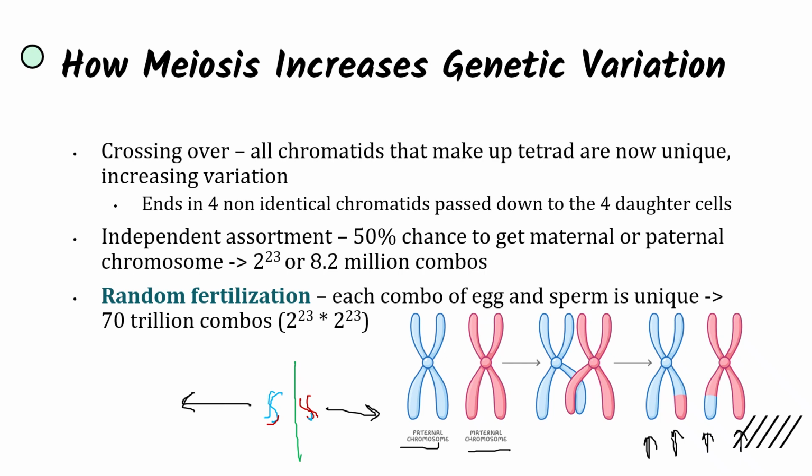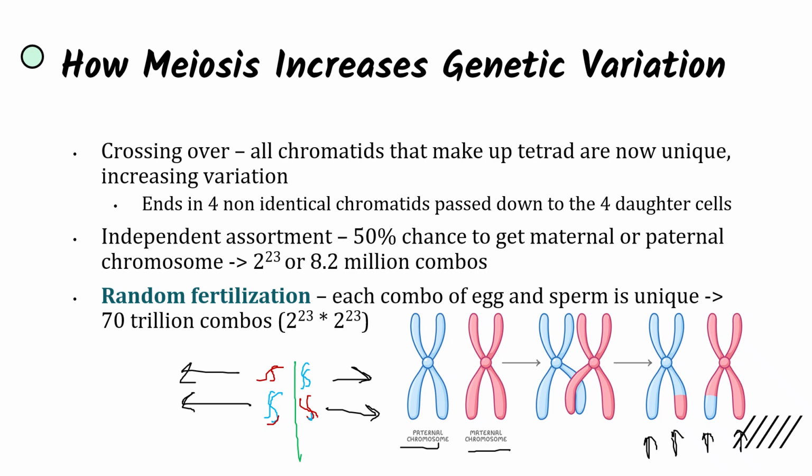But remember, these aren't the only chromosomes in the human cell. There's going to be 23 pairs of chromosomes in the human cell. And what can happen is that they don't always need to line up this way. Sometimes the maternal chromosome can end up on this side and the paternal chromosome can end up on that side. There are essentially two options to how this happens. So there's a 50% chance for each daughter cell to gain a maternal or paternal chromosome, which creates a lot of combinations.